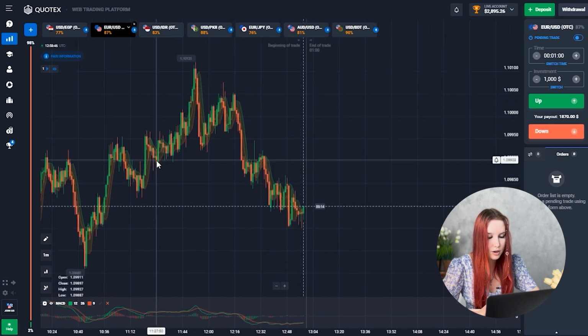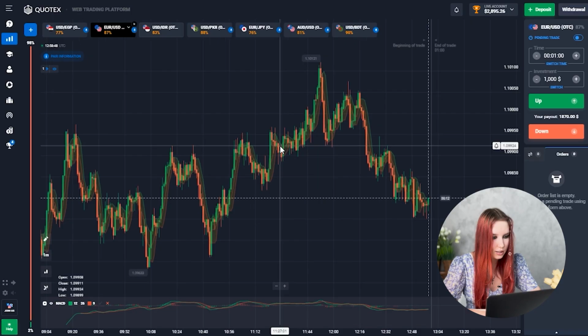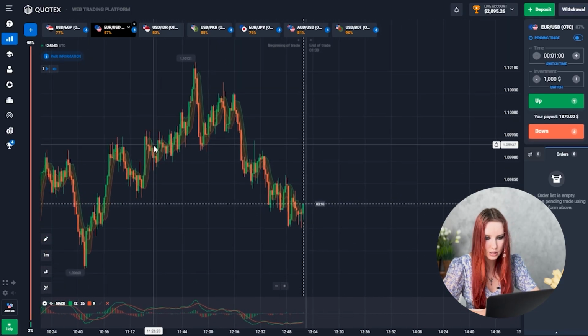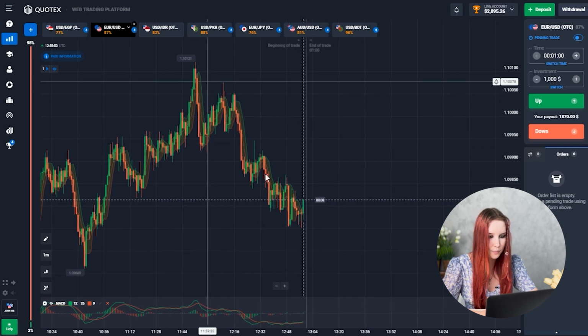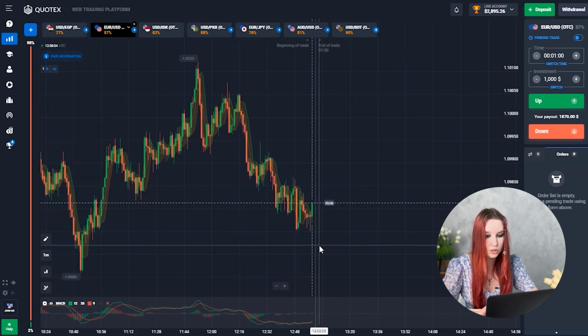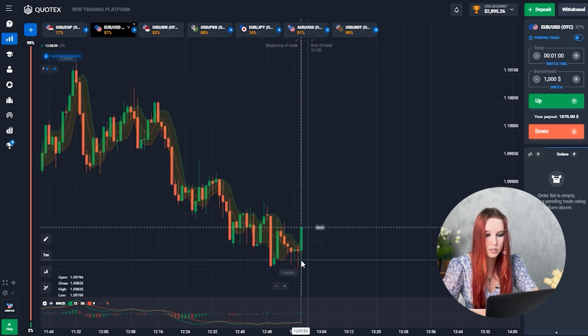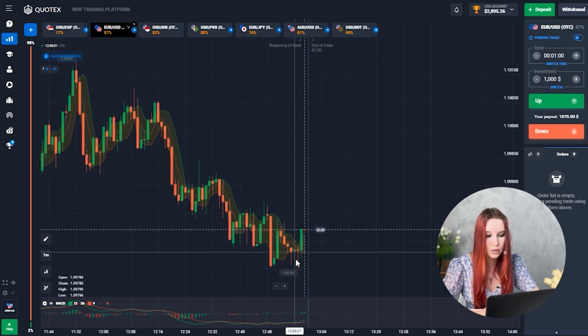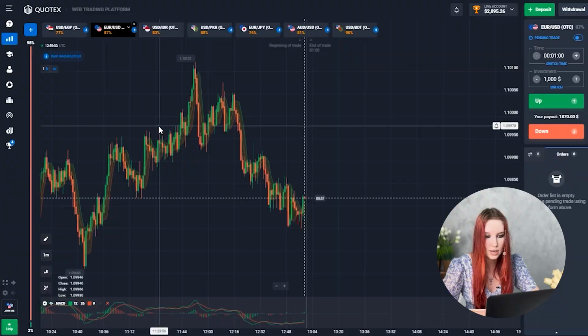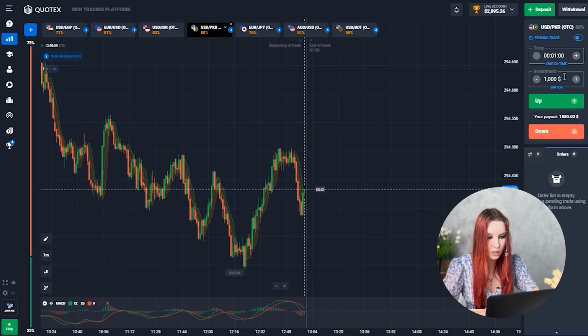We're almost there. I want to switch to this currency pair again because the payout percentage is pretty good here too. Yes, we can see that the price is starting its upward movement again. I think this is going to be a pretty strong move, as we can see that these candles have a rather small body and a long wick. But I don't want to take any chances. Let's go to this currency pair and see what's going on here. And yes, we can catch this upward movement here, so trade up. Let's go.